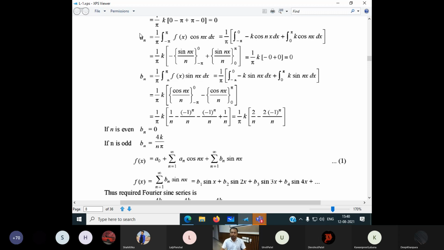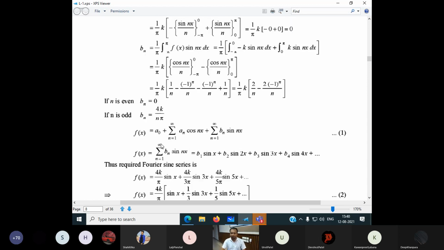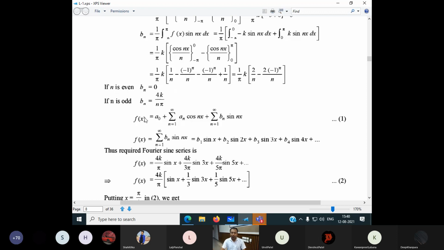So what happened? An becomes completely 0, a naught becomes completely 0, and bn becomes conditional. If n is even, it is 0. If it is odd, I can get these values. These are our cases here. So this was our Fourier series.